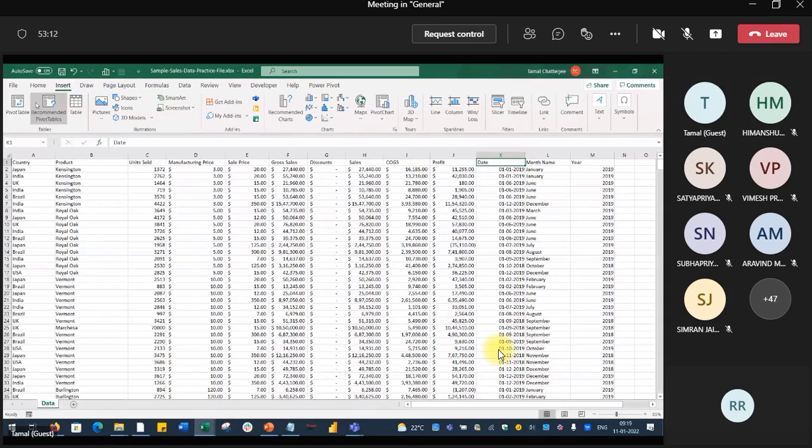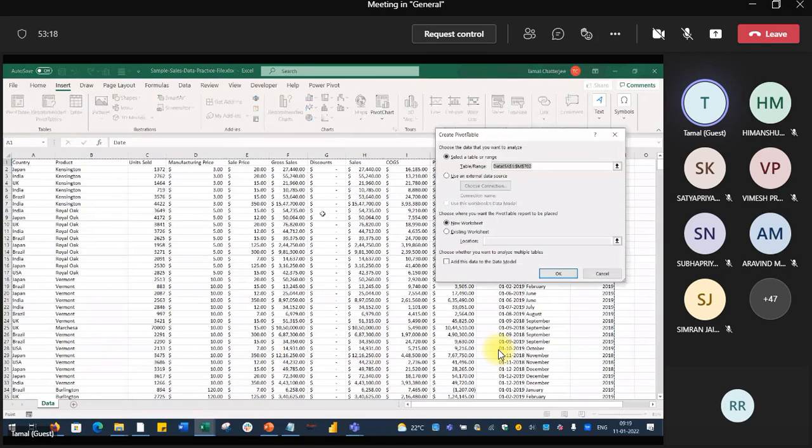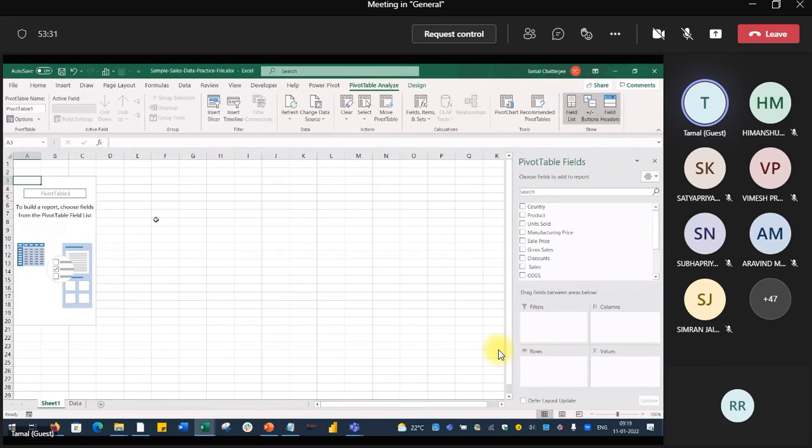Insert pivot. Next time onwards, I will be sharing this file before the class. If you click this, it is asking whether you would like to get this pivot table in a new worksheet. I am saying yes. This is the pivot table, and here are the fields. Actually, we have four things. We can discuss this tomorrow as well.